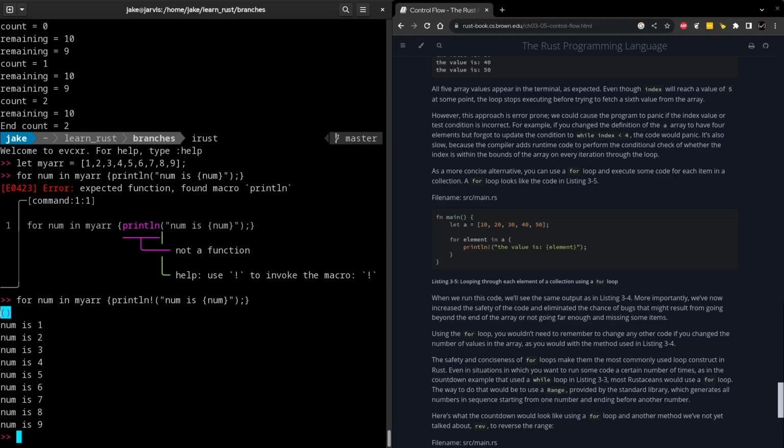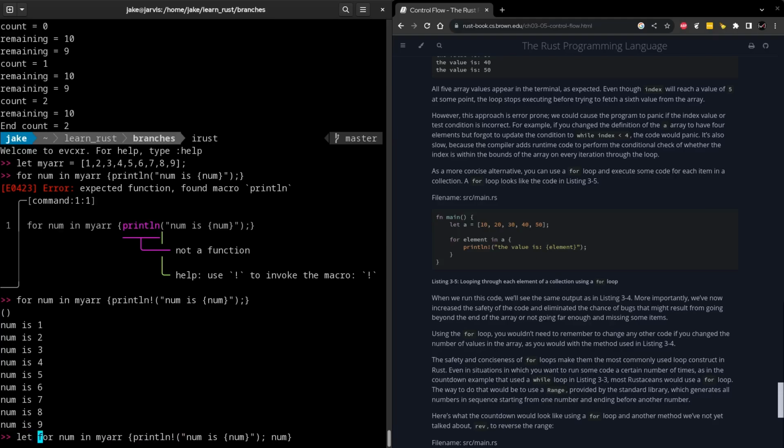Now, something interesting here, which I was kind of assuming based on what we saw with loops and that this did not end with a semicolon, is that I think for loops are also expressions. So we could likely get a value out of that. So what if we were to do this? So after our print line statement, we're going to have the last value in the for loop be the number itself.